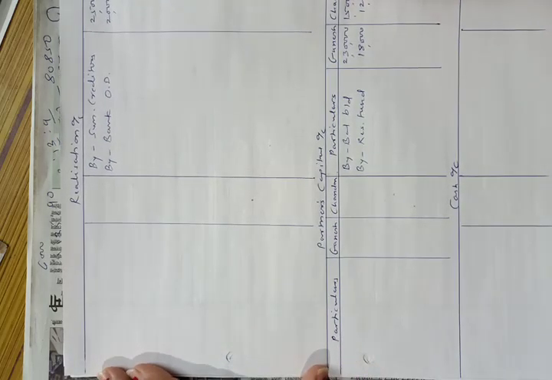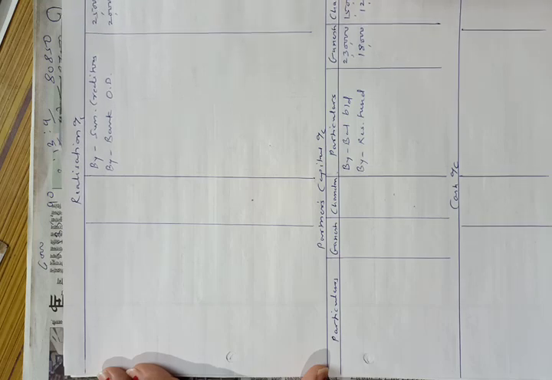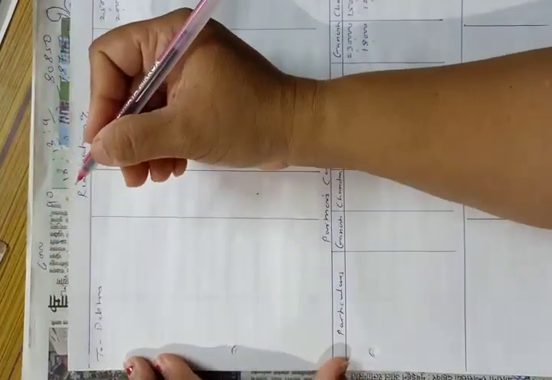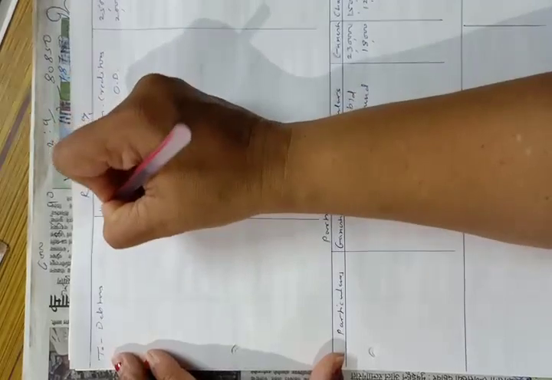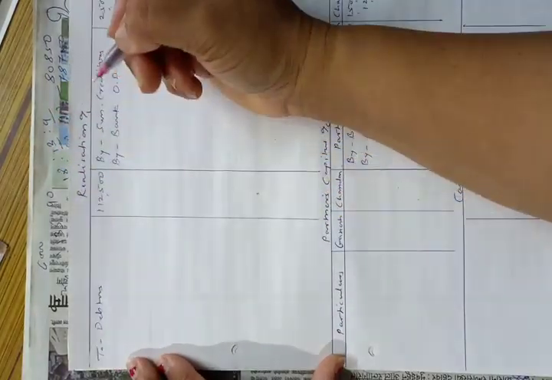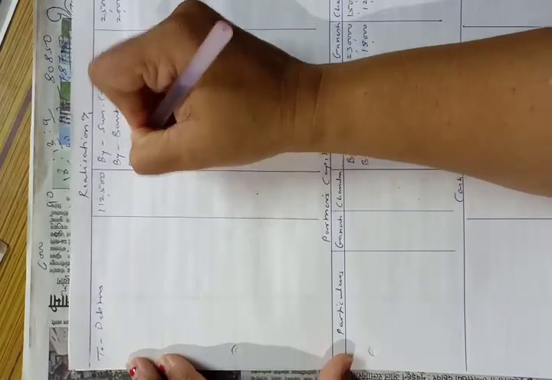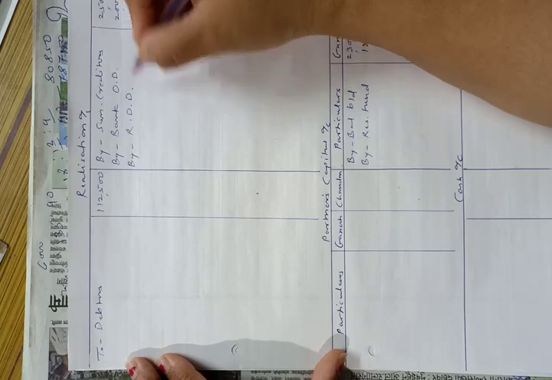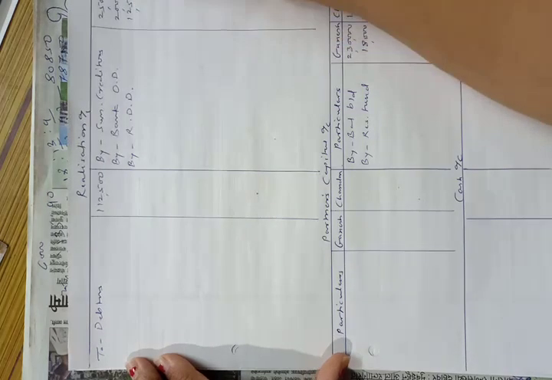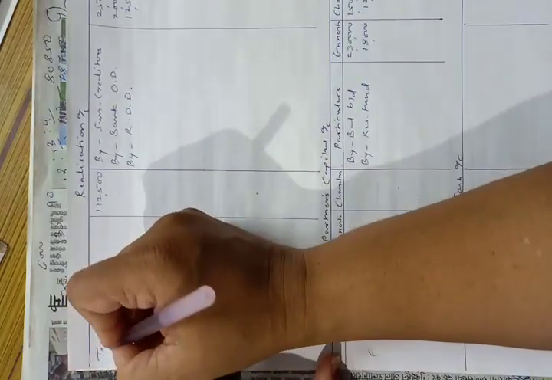Now we will transfer asset sides items. There are 4 assets: debtors, stock, furniture and motor car. We will transfer these assets in realization account debit side. So to debtors, we have to transfer original amount of debtors, that is 1,12,500, and we will transfer RDD in credit side. So by RDD, this is also called as provision for doubtful debts, 12,500. Okay, then remaining asset stock, furniture and motor car.